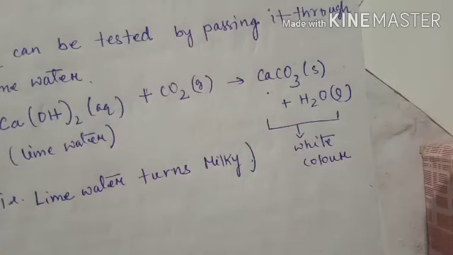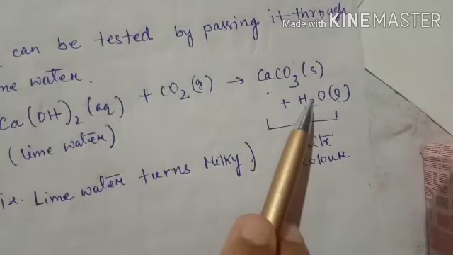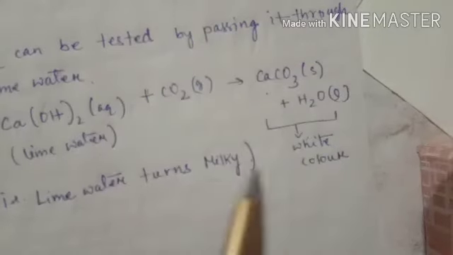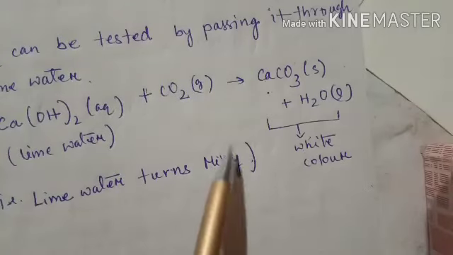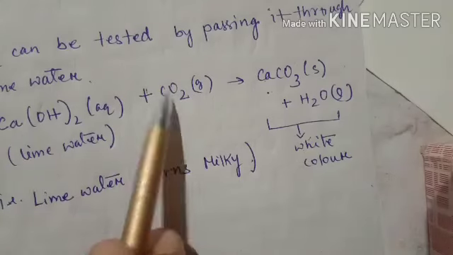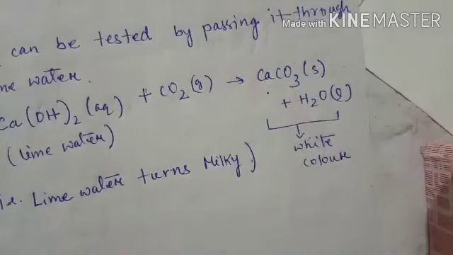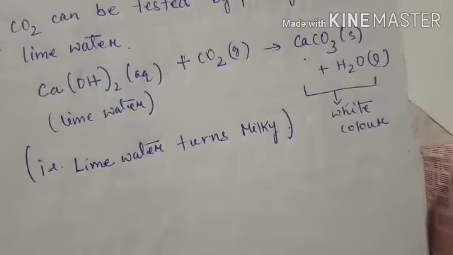So how can we confirm that this compound will be formed? So this compound and this together gives white color or milky appearance. Okay, so this milky behavior is formed during the reaction of carbon dioxide and lime water. So if carbon dioxide is not present, lime water cannot form these compounds. So that is why if the milky appearance forms, the presence of carbon dioxide is confirmed.